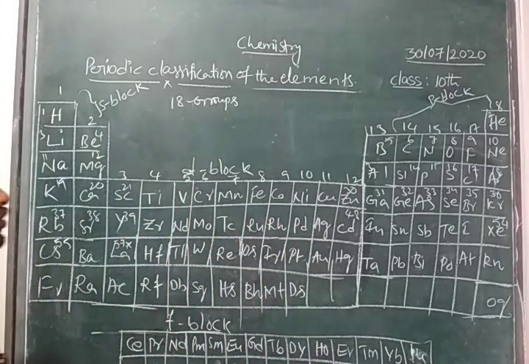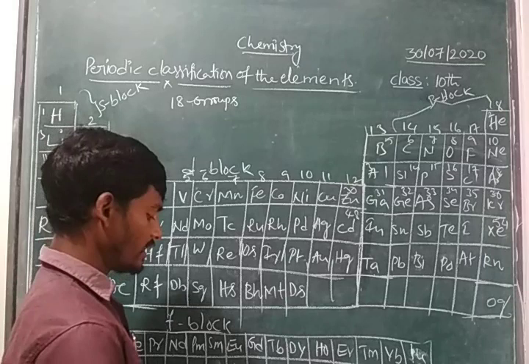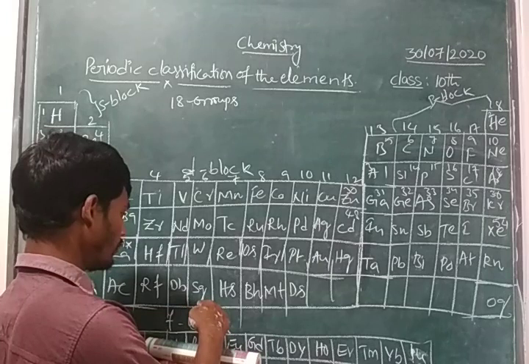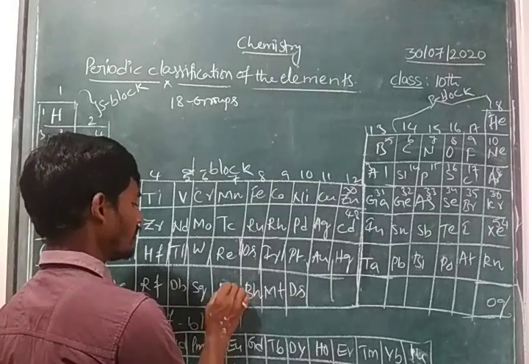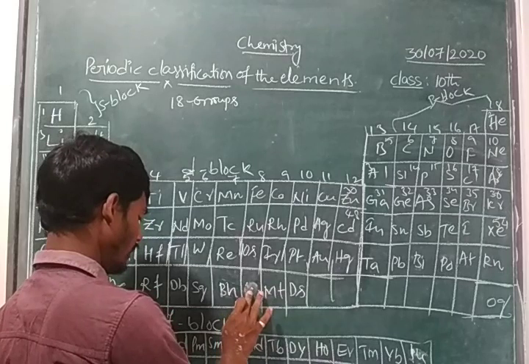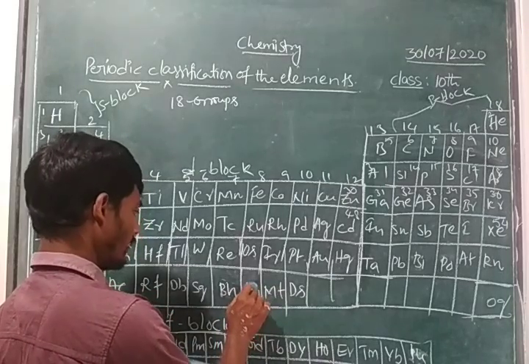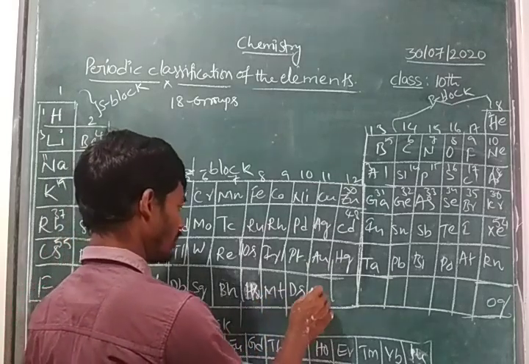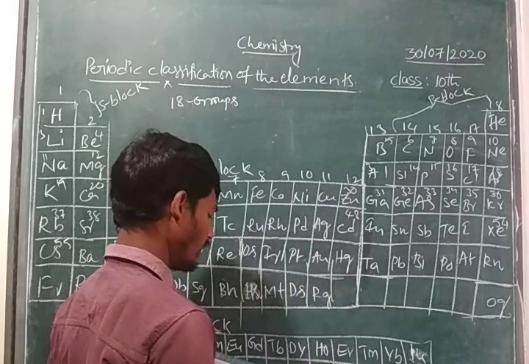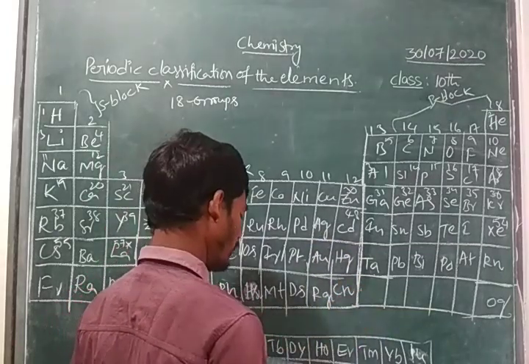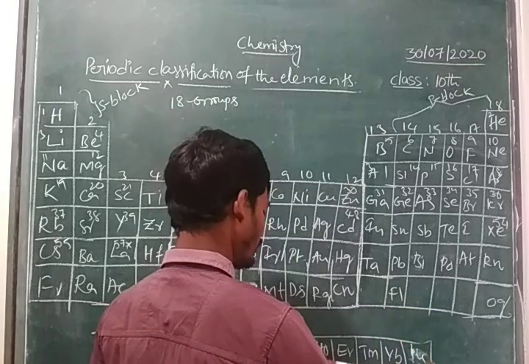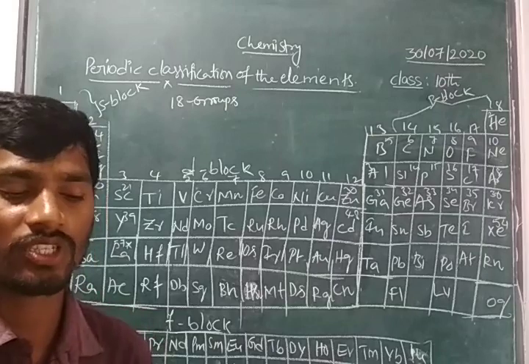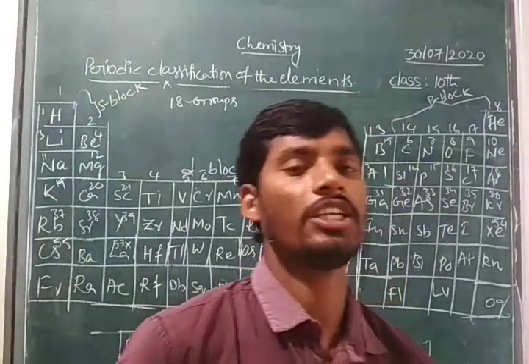These are the elements we have to consider as F-block elements. And see, children, here rutherfordium, dubnium, seaborgium, bohrium, hassium, meitnerium, darmstadtium, and roentgenium. Then copernicium, flerovium, and livermorium. So this is the totality of the periodic table.